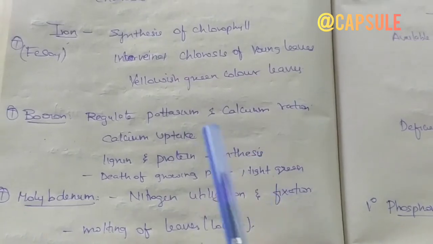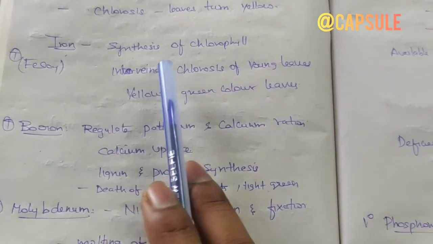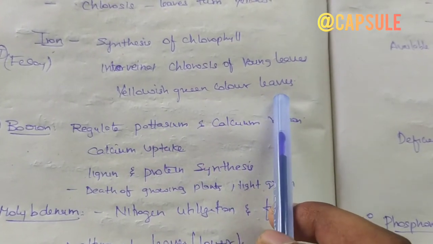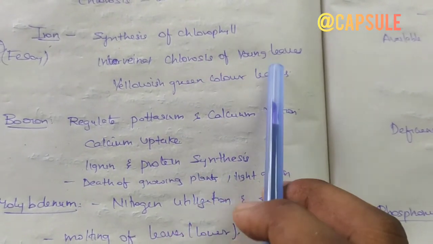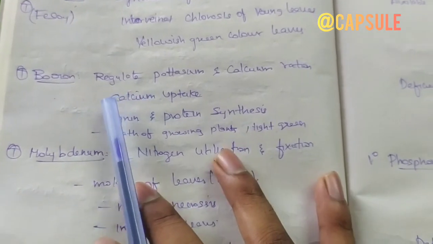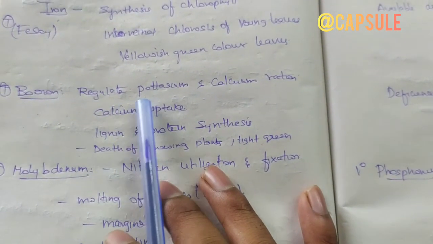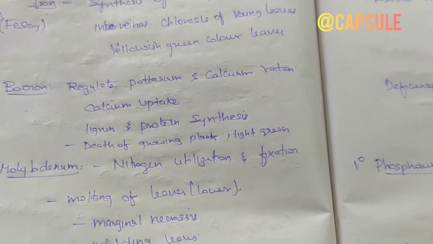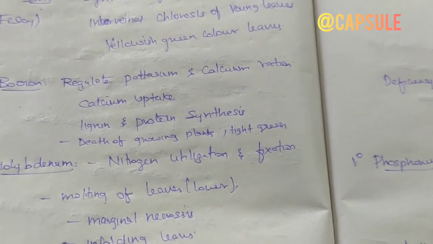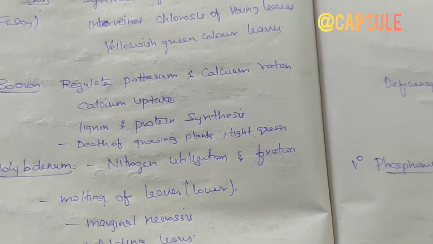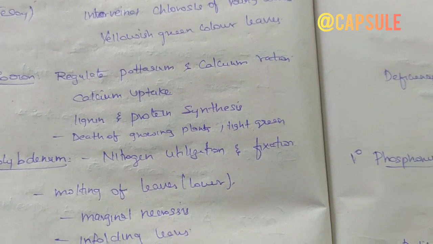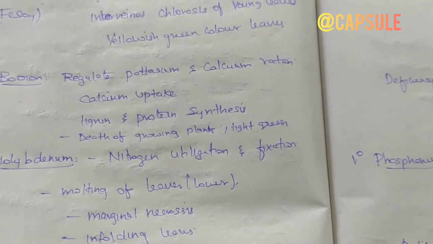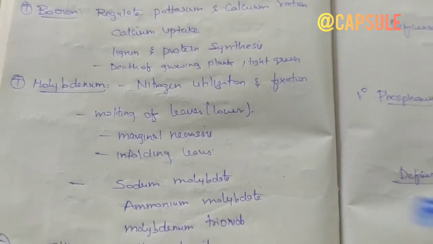And coming to another trace element, iron. It is involved in synthesis of chlorophyll. Deficiency leads to yellow green colored leaves and interveinal chlorosis. It is available as ferrous sulfate. And boron. It regulates potassium and calcium ratio, it is also involved in calcium uptake, and it helps in formation of lignin and protein synthesis. Deficiency leads to death of growing plants if not available in the soil, and light green color of the plant.